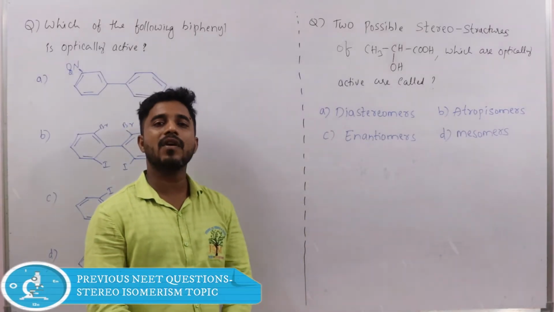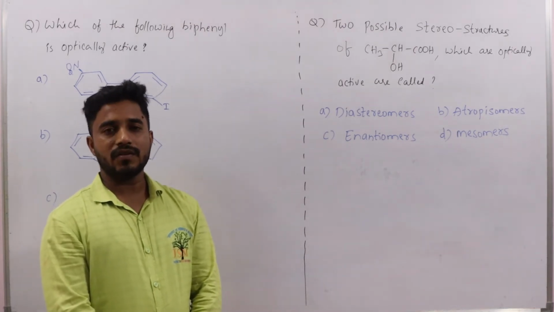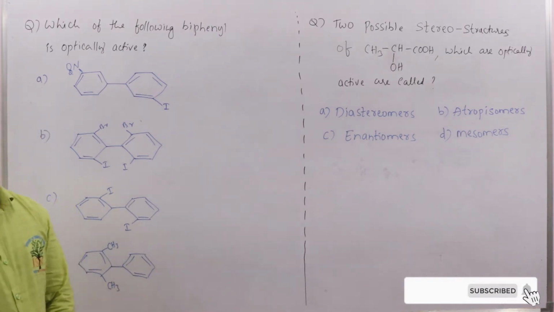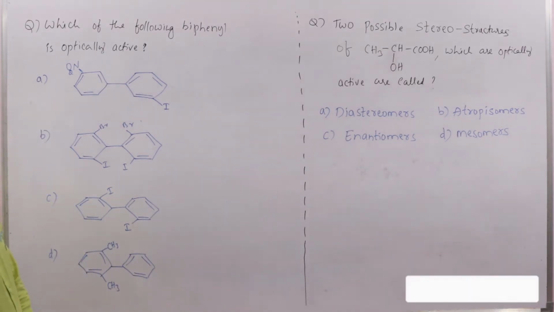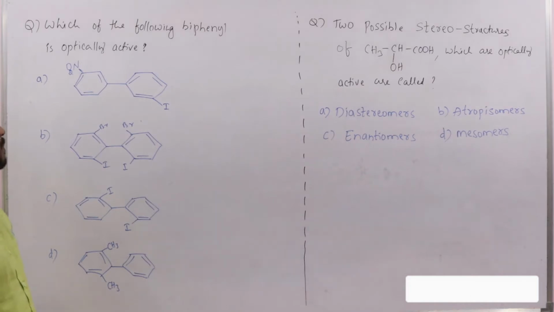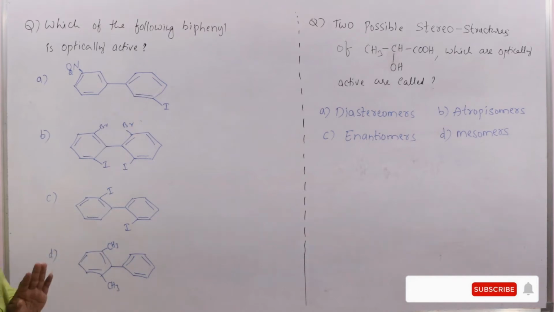In this video, I am going to explain some previous NEET questions related to stereoisomerism. In that, the first question is, which of the following biphenyls is optically active? Optically active biphenyl we have to find out from these four options.